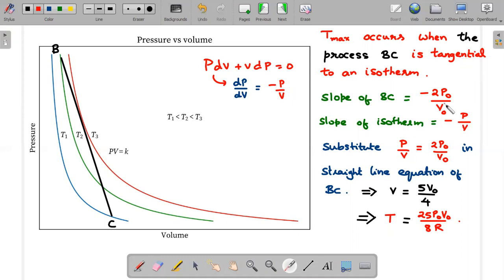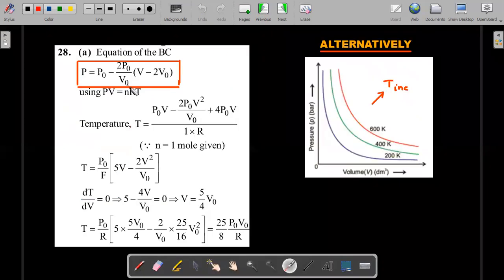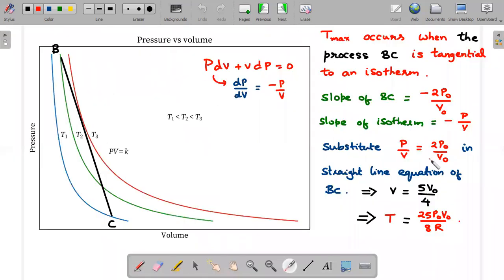So substitute this P by V is equal to 2 P naught by V naught in the straight line equation that you got here. After getting this equation, you need not do all of this calculation. In this straight line equation, just substitute the value of P by V is equal to this, and that will give you a quicker solution of V is equal to 5 V naught by 4. So this tangent thumb rule will be very essential and would be useful not only in this question. I'll give you two practice problems in which you should be able to use it, one similar and one slightly different.